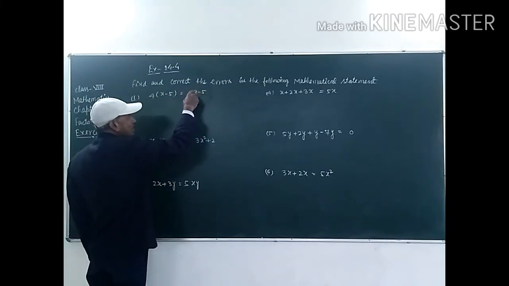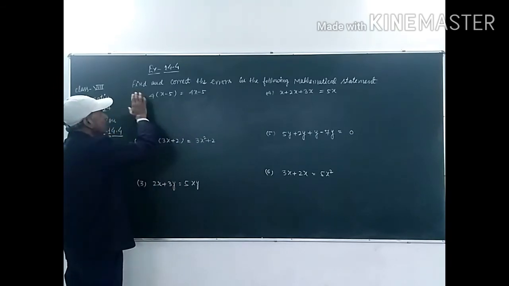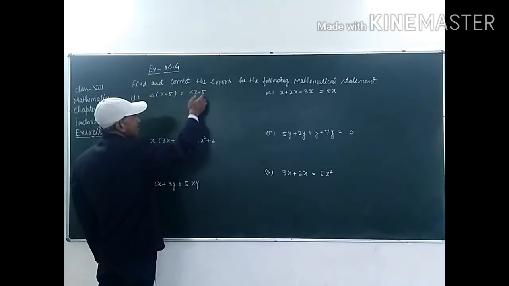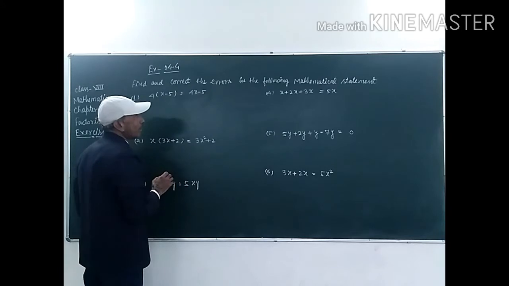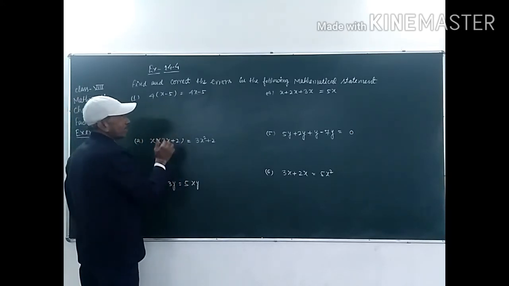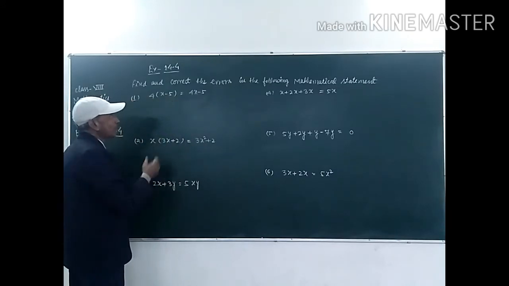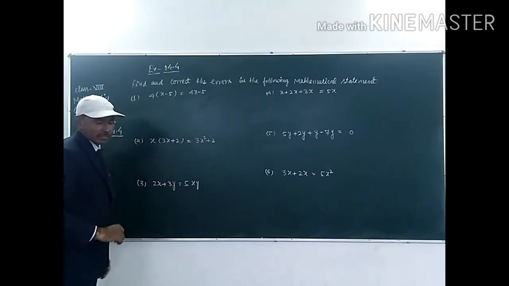So, this answer which is given is wrong. First of all we have to find the errors, in which part there is an error, and after that we have to correct that. We have to solve these statements and find the correct answers.